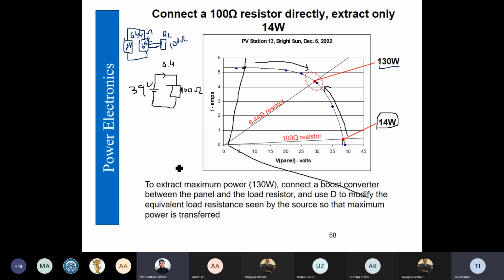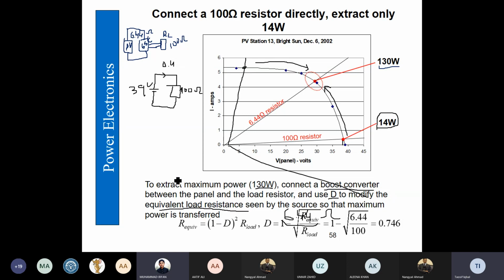Therefore when we connect the boost converter and we want that 130 watts is consumed by the load, then we need to modify the duty cycle so that the equivalent load resistance that is seen by the source is equal to 6.44 in this scenario. So just imagine how much you are reducing, an inverse gain on the 100 ohm resistance, so that it becomes a 6.44 ohm resistance.